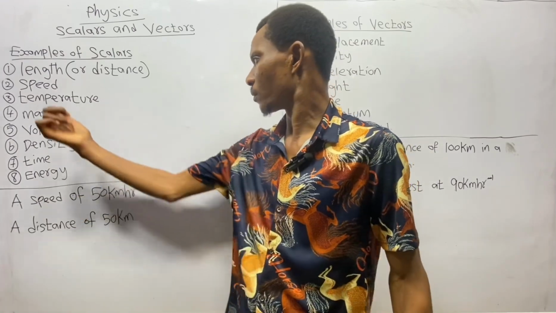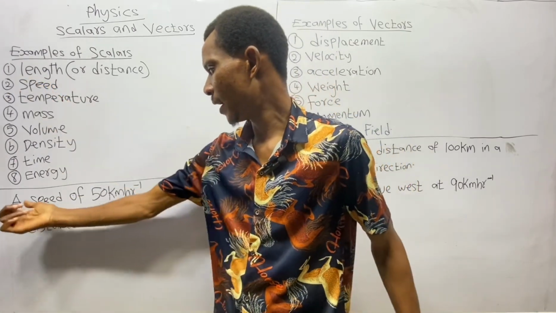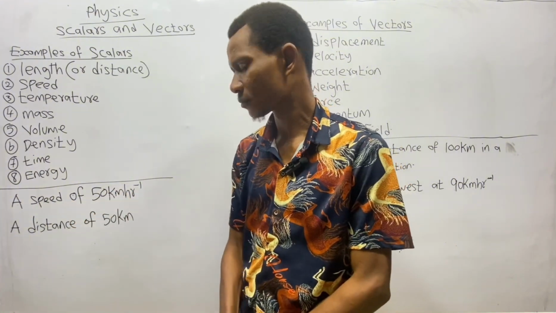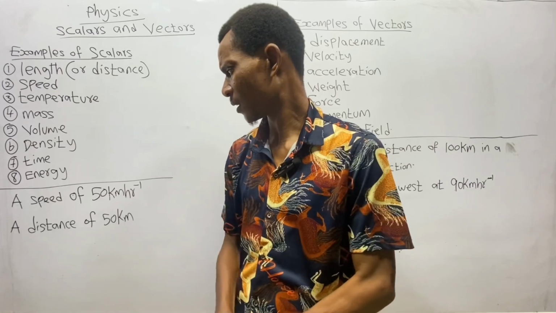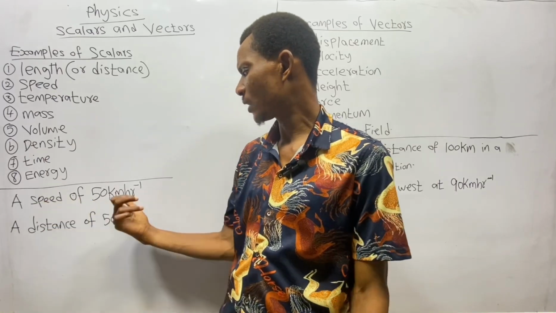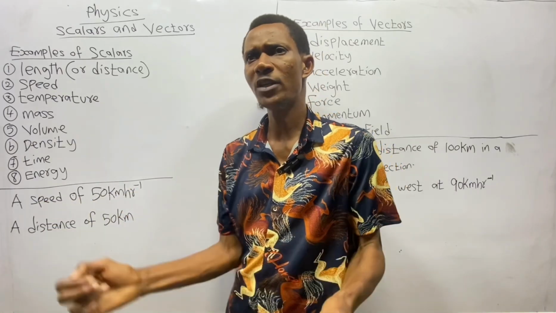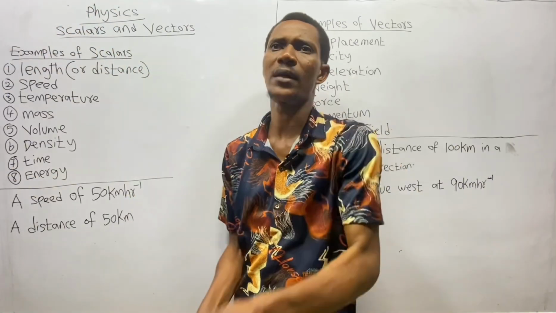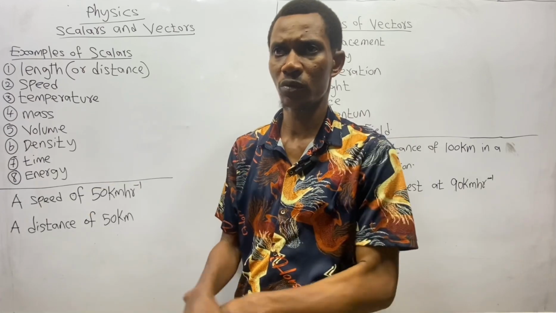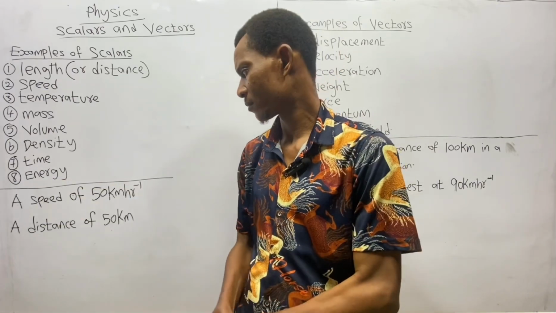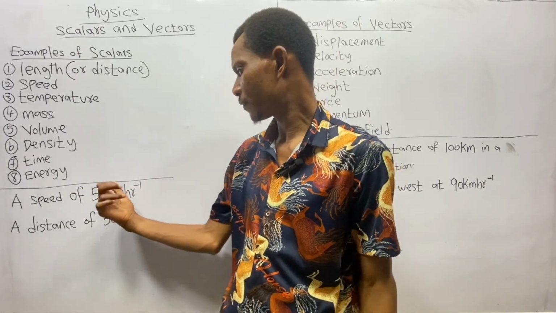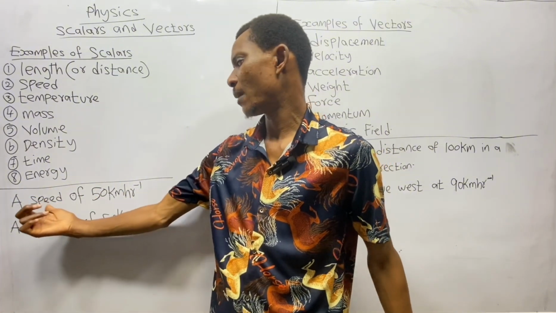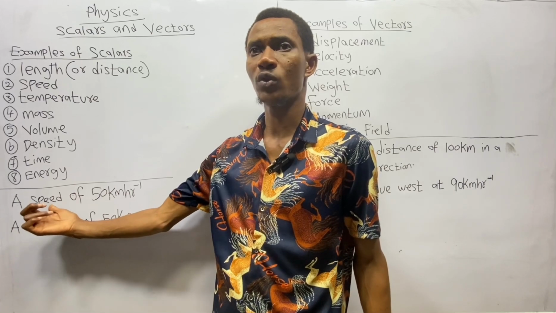So also, let's use speed too. If you say a speed of 50 kilometers per hour, what does that mean? It means that a speed of 50 kilometers per hour can either be measured in a straight path or in a circular path, since no direction was specified. So that means with this 50 kilometers per hour, we can describe this scalar quantity called what? Speed.